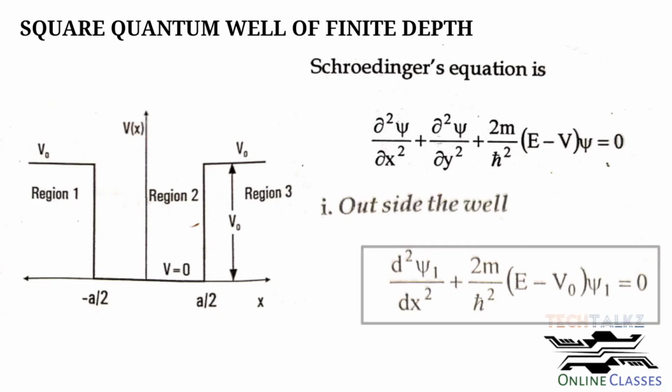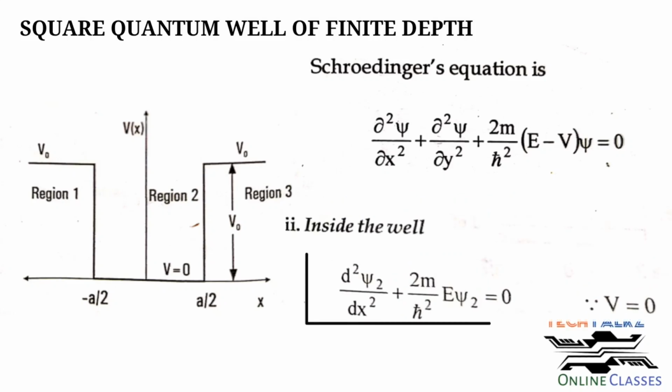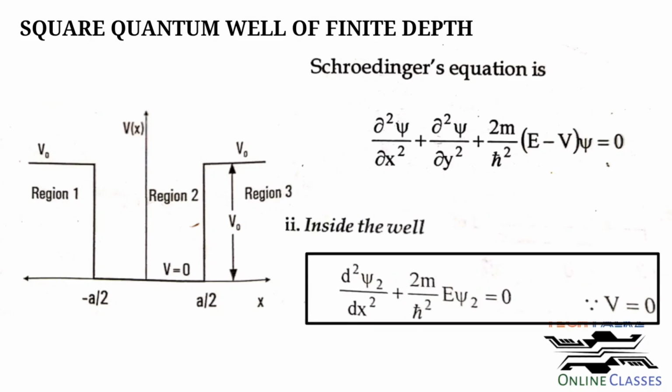Psi is the wave function. Then inside the well, the potential is taken as 0. So the equation becomes d square psi 2 over dx square plus 2m over h bar square multiplied by energy into wave function, equal to 0.